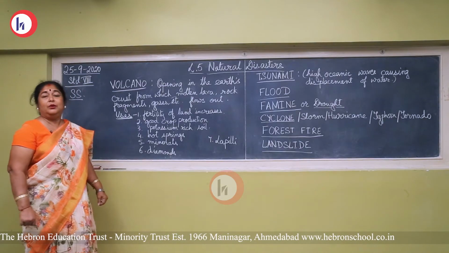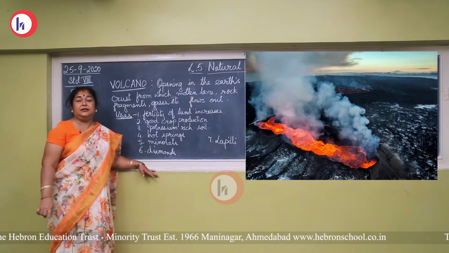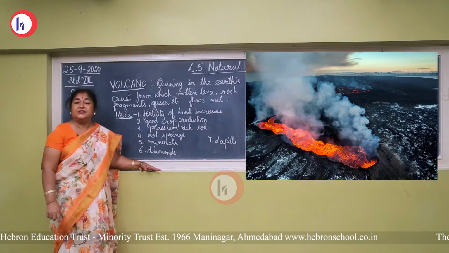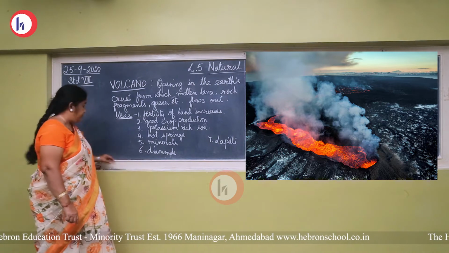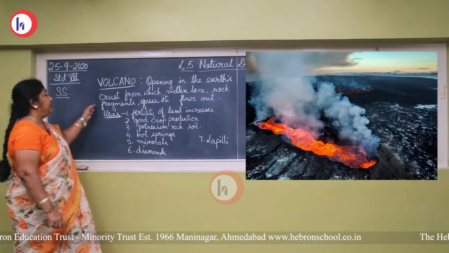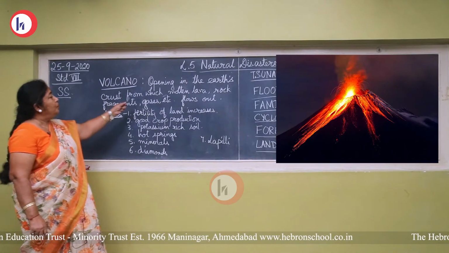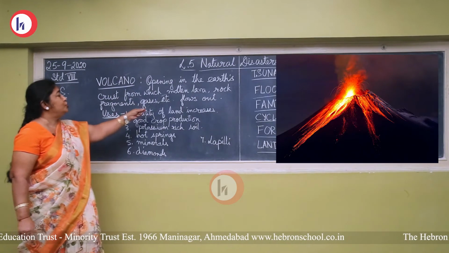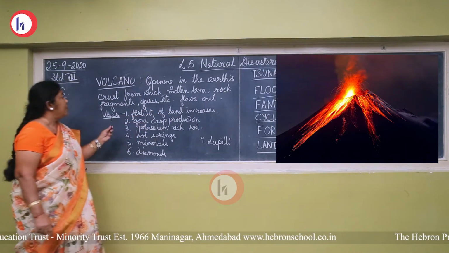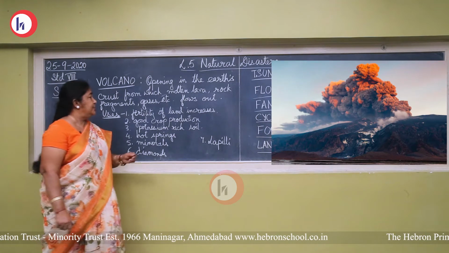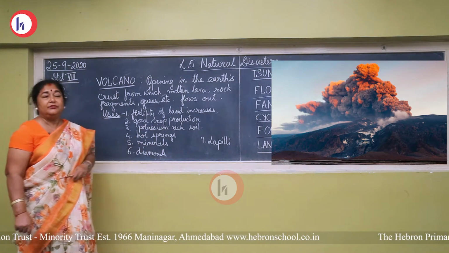Now, another natural disaster which occurs due to disturbance in the interior of the earth is the volcano. Volcano: an opening in the earth's crust from which molten lava, rock fragments, gases, etc. flow out. That is a volcano.